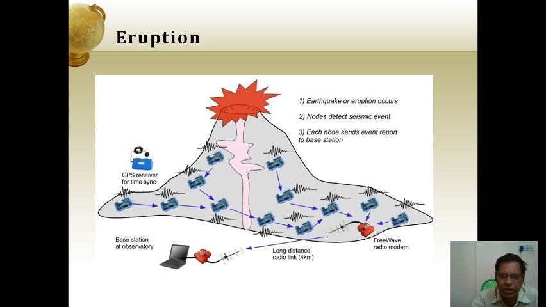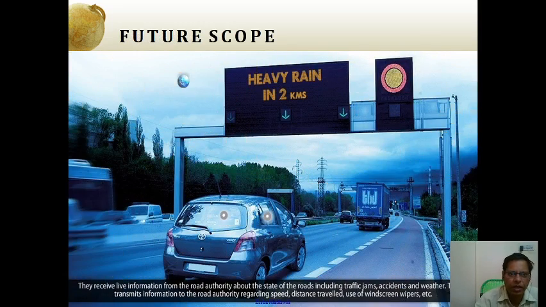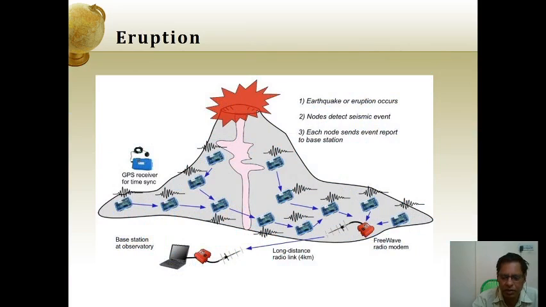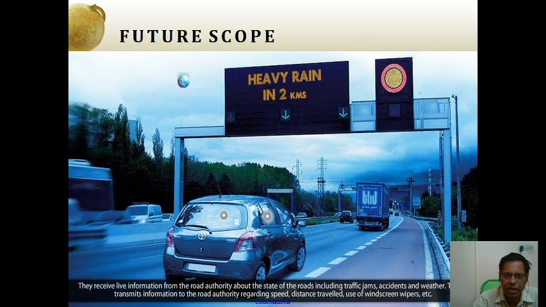Sensors are also used for earthquakes or volcanic eruptions, so that we can expect the earthquake. Before it occurs, it will give an alarm so that we can take the necessary actions. Long distance radio links or base stations and free wave radio modems are installed in the land, so that they read the movements of the earth and give the chances of earthquakes.